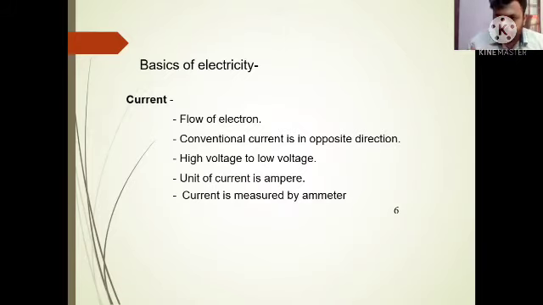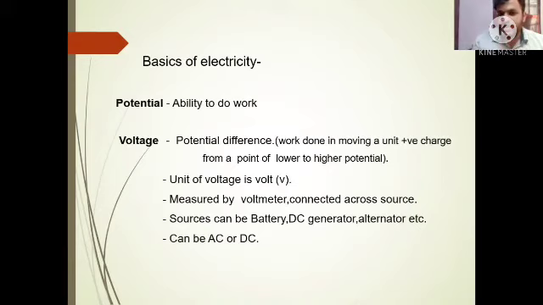I will say more about voltage in the next slide. Okay, then you need to know the unit of current. The unit of current is ampere, and this current is measured by a device known as an ammeter that you need to know. Now, what is voltage?